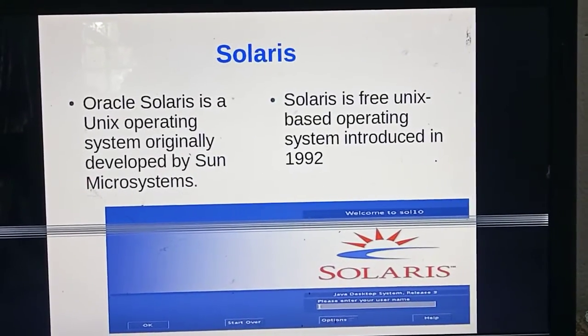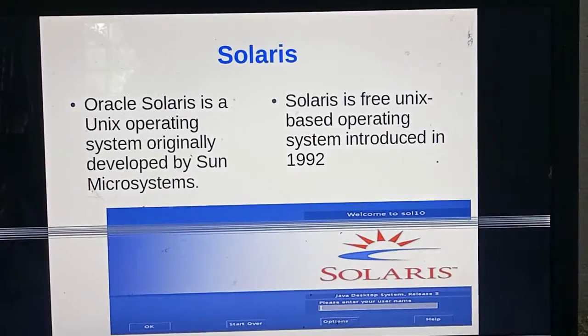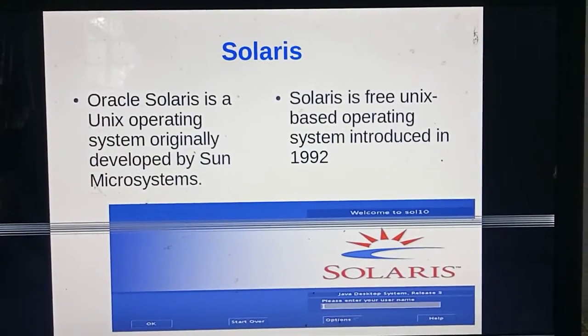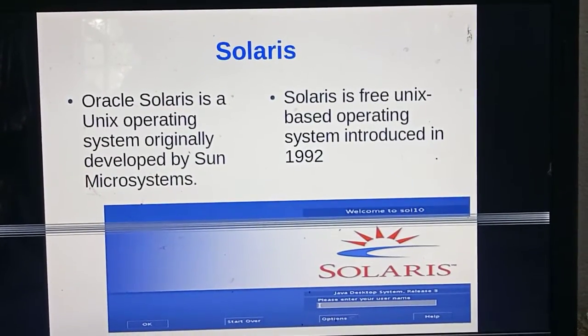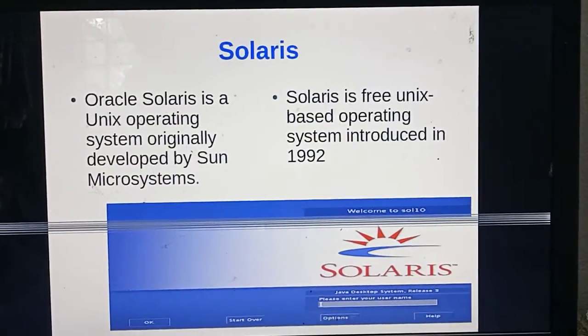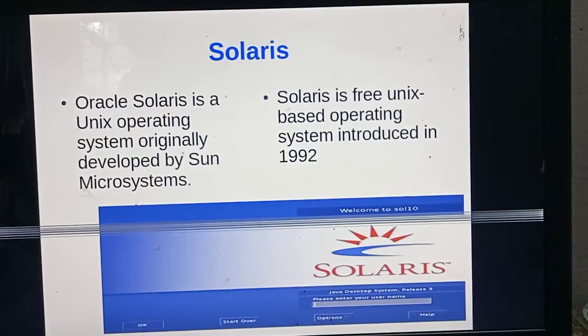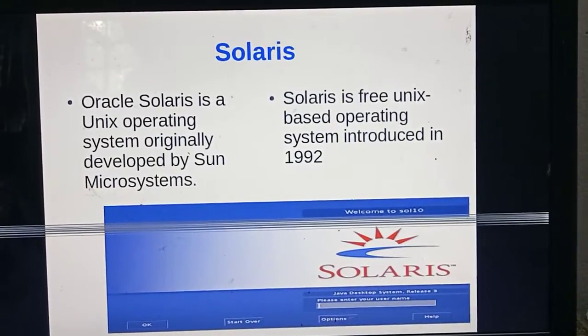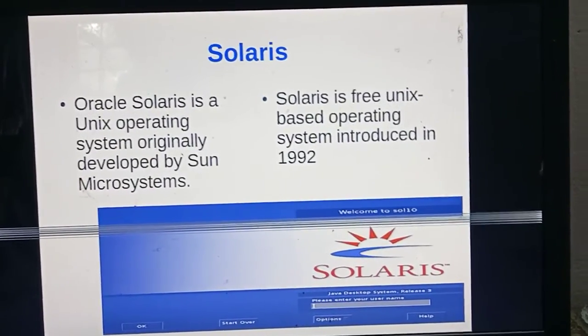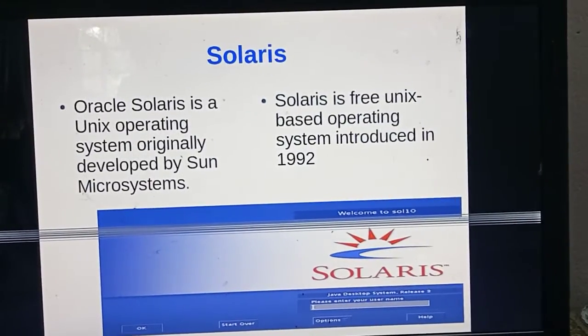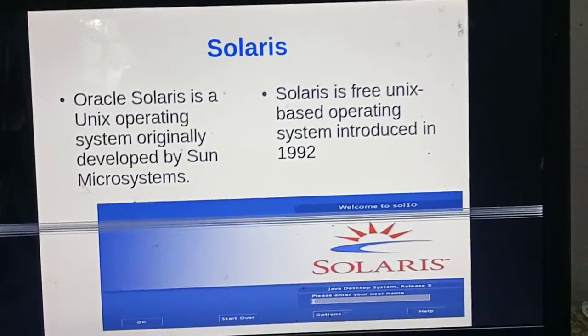Then Solaris. Solaris is another operating system. It is free, a Unix based operating system introduced in 1992. Oracle Solaris is a Unix operating system originally developed by Sun Microsystems. Solaris is developed by Sun Microsystems.